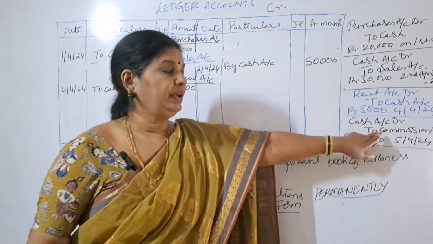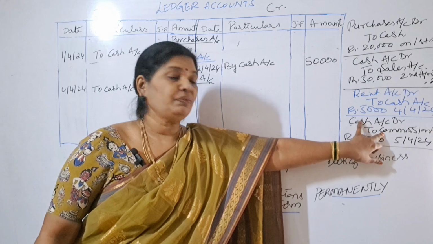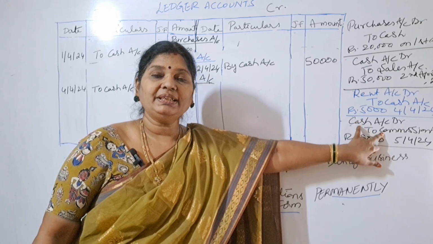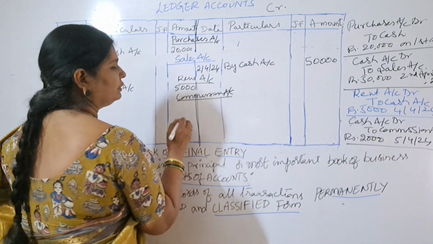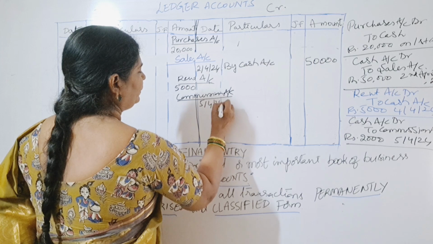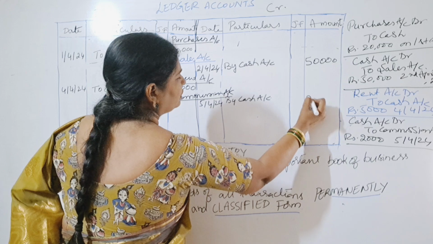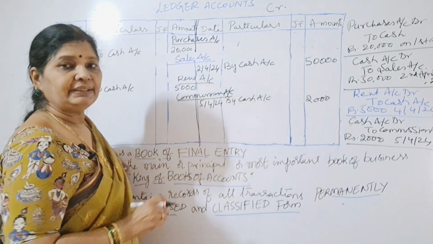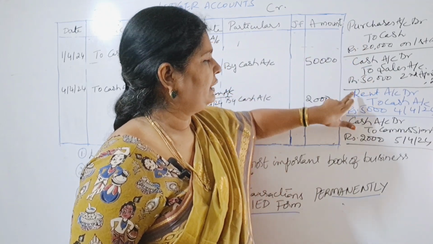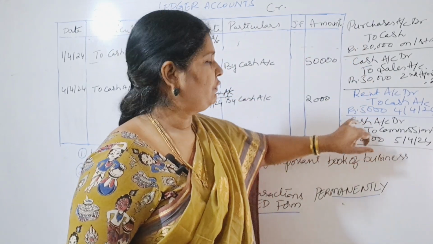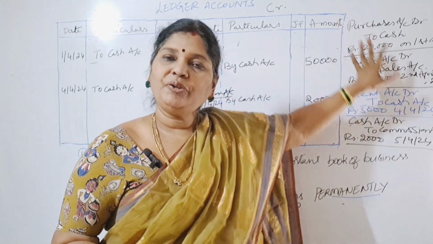Which account are we preparing now? Commission account. Commission is in which place? Credit place. So opposite to commission, what is there? Cash. So where do you have to take that cash? To the credit place. Commission account, 5/4/24, by cash account. What is the amount? 2,000. Like this, we have prepared 4 accounts. Purchases is over, sales is over, rent is over, commission is over. So what is left? Here cash, here also cash, here also cash, here also cash. So now we have to prepare cash account.